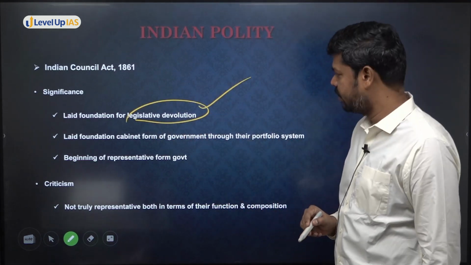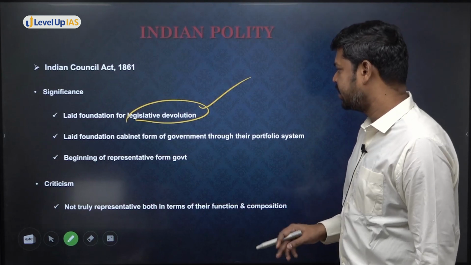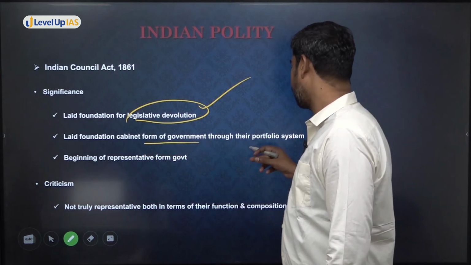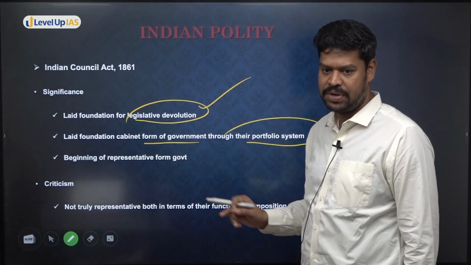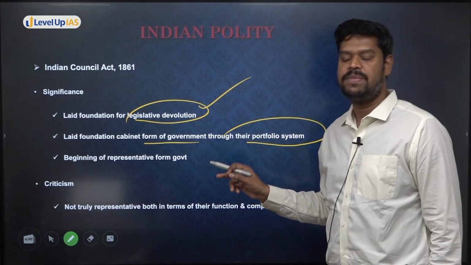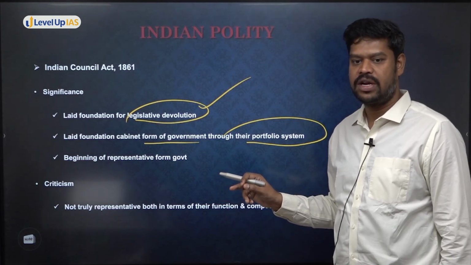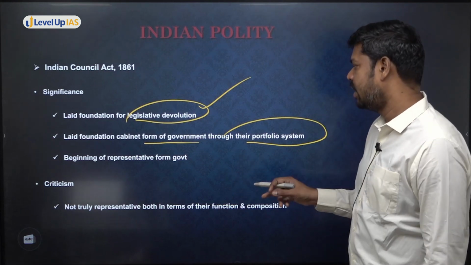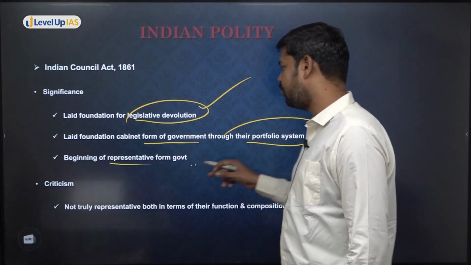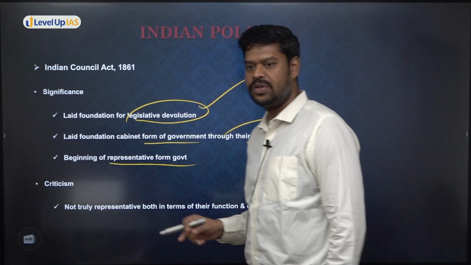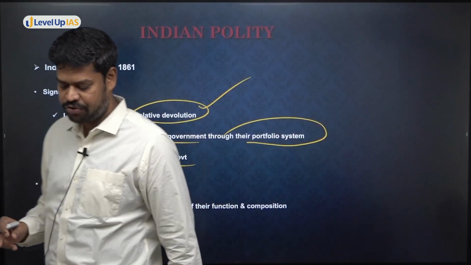That is again very, very important. It laid the foundation for the cabinet form of government through what is called the portfolio system. When was the portfolio system introduced? 1859. And when was it given statutory recognition? 1861. It is also the beginning of representative form of government. Is it true?